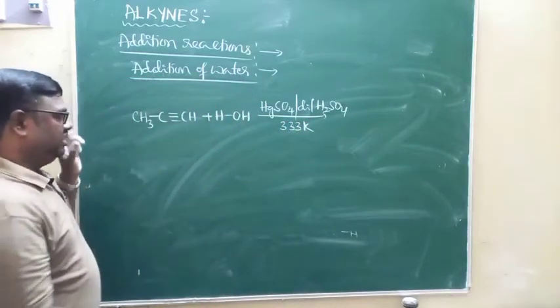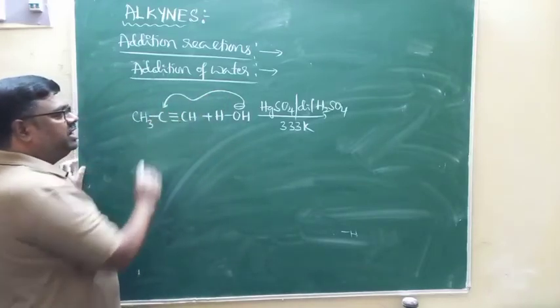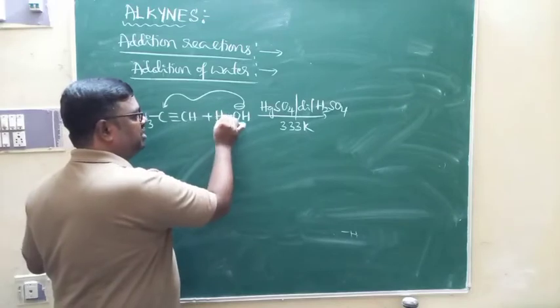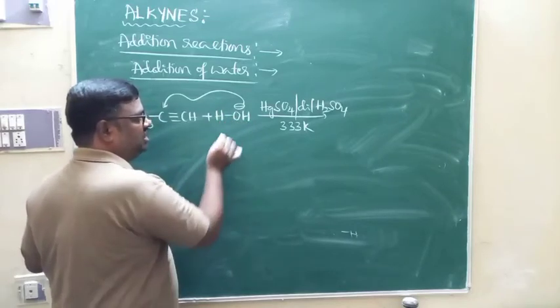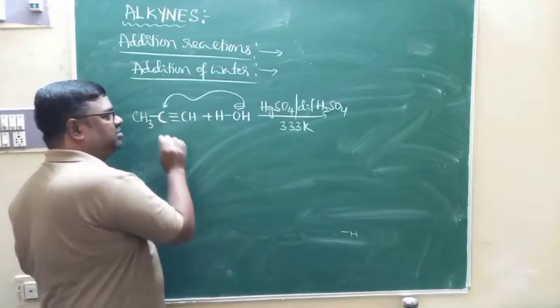Negative part will be attached to that carbon atom with least number of hydrogens. It follows Markovnikov's rule. Hydrogen is the positive part, OH is the negative part in water. Negative part will be attached to the triple bonded carbon atom with least number of hydrogens.